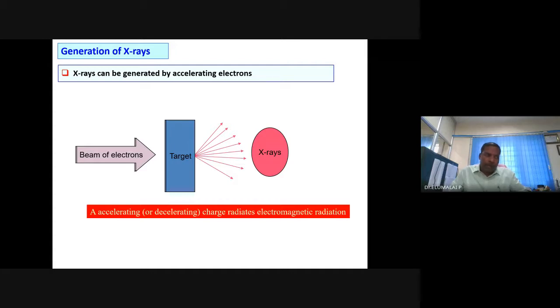Accelerated electrons, when allowed to bombard metal surfaces, these accelerated high energy electrons can kick off the core shell electrons. If you are dealing with copper metal, it will eject the 1s orbital, 2s orbital. Or if you are dealing with, for example, molybdenum or any such metals, the energy of the accelerated electron is such that it can kick off the core shell electron.